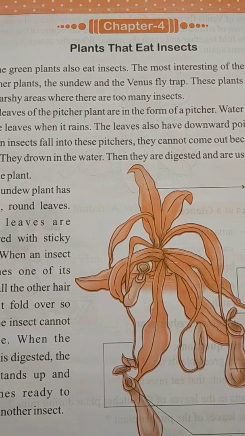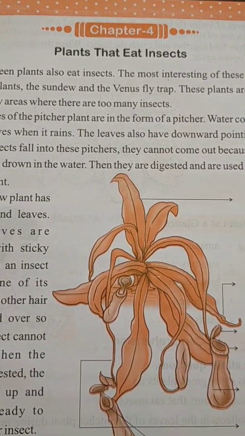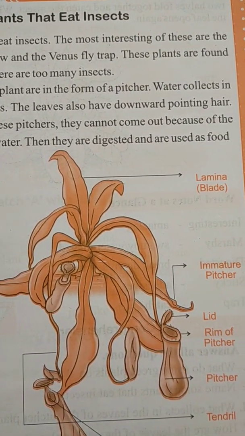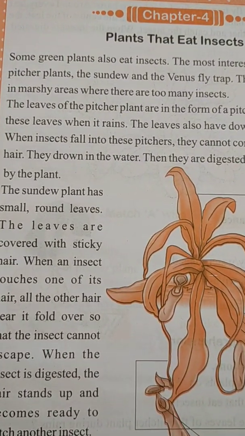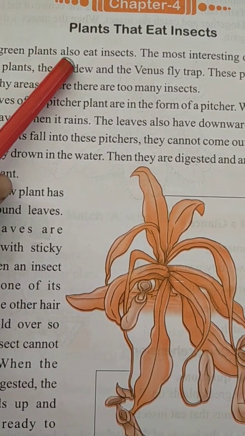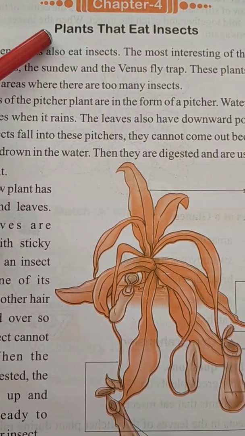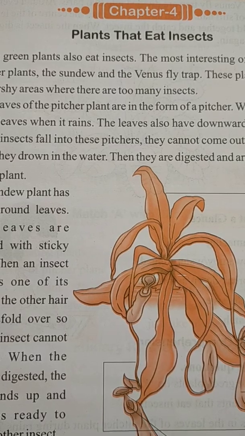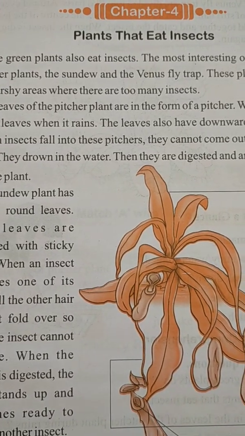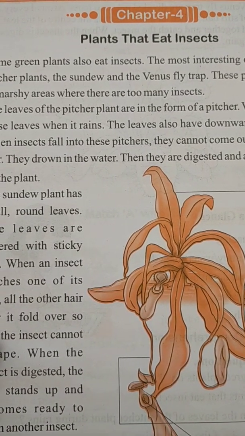So today we will understand what I am telling you about the chapter and the subject. Some green plants also eat insects. We have already known that there are plants that eat insects. You will be astonished at how the plants are eating the insects.